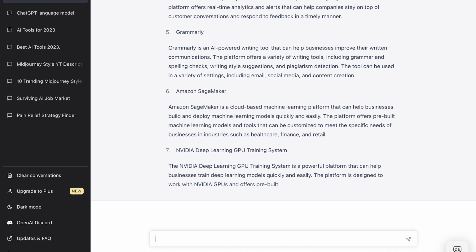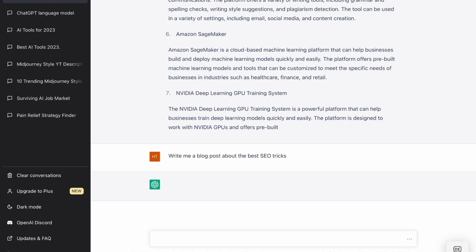So if you are a marketing agency, you could just type in, write me a blog post about the best SEO tricks, and it will just write. Of course, if you want more words, you can also put in the type of style you want it to write, especially if you write something for an ad. I will show you later on that you can put in something like direct response style or something like that.